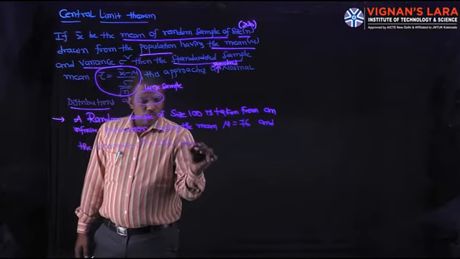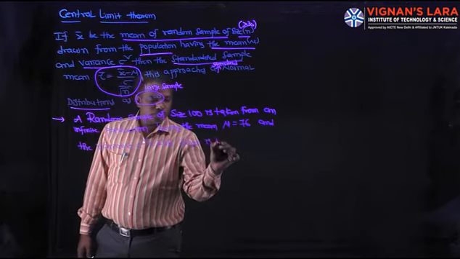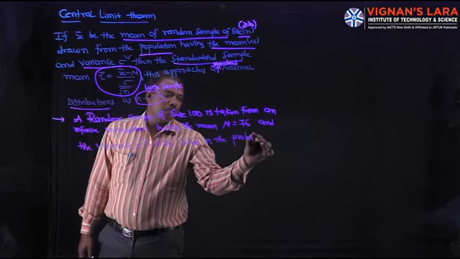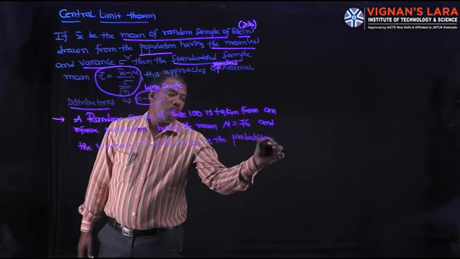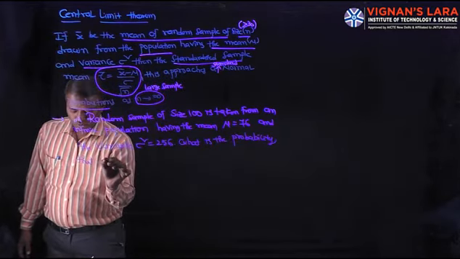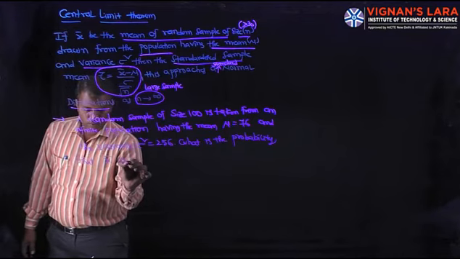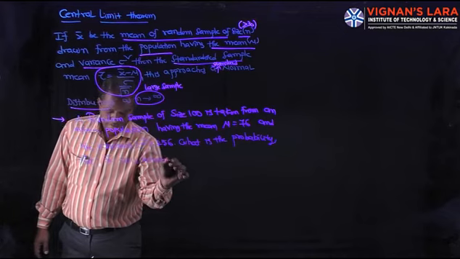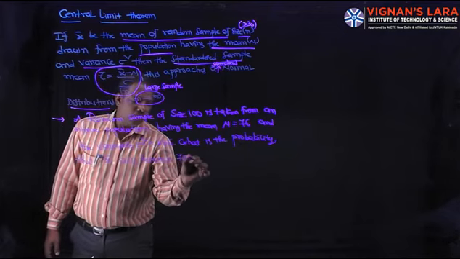What is the probability that x bar will be between 75 and 78?